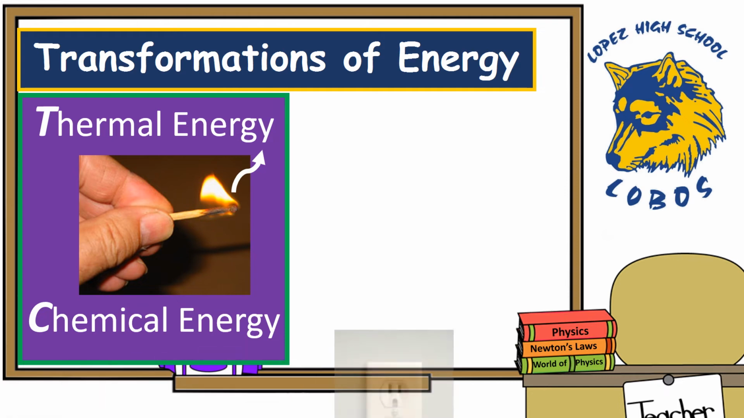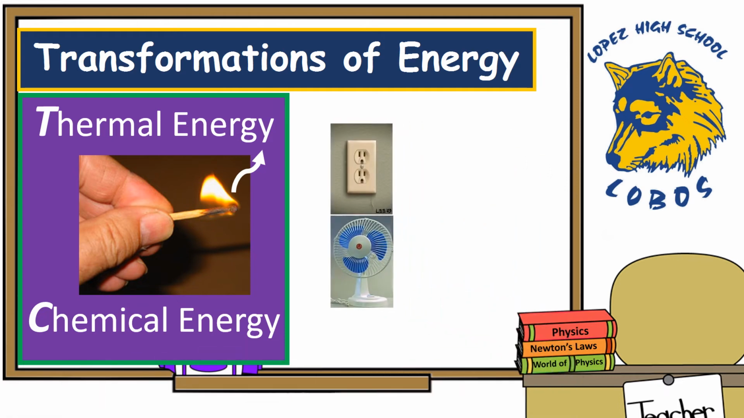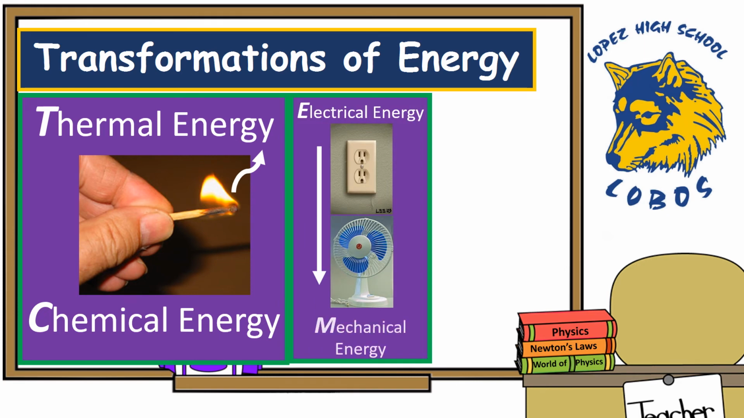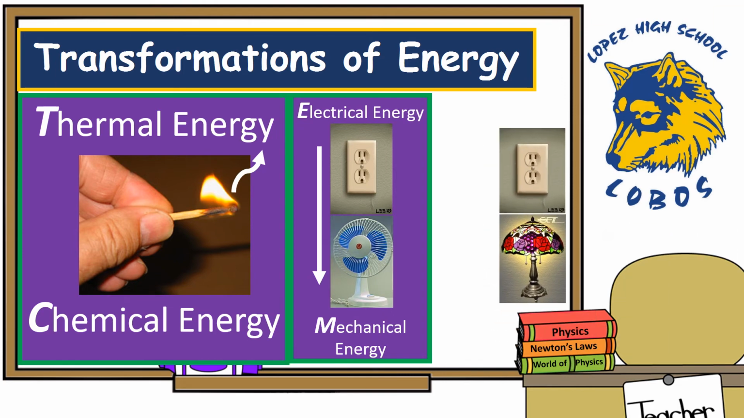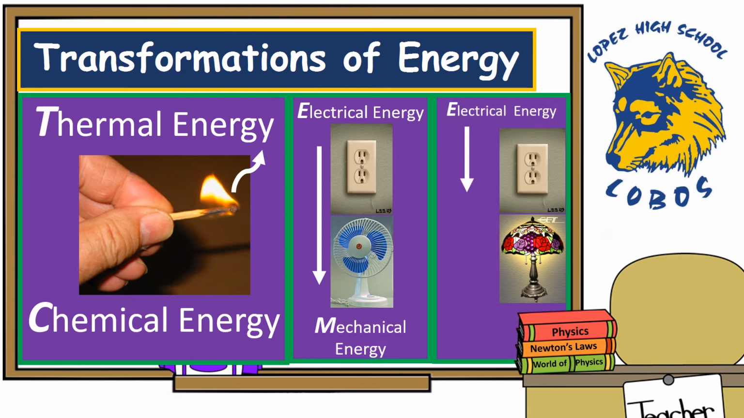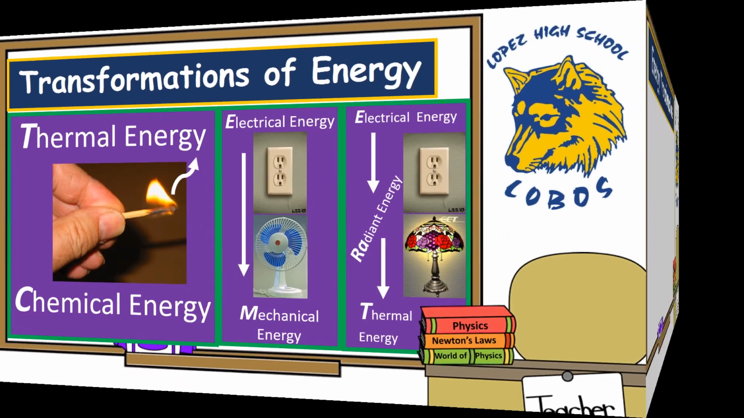Okay, what about a fan connected to an outlet? Well, when you plug a fan into an electrical outlet, electrical energy is transformed into mechanical energy, causing the fan blades to spin. All right, what about a lamp connected to an outlet? Well, when you plug a lamp into an electrical outlet, electrical energy is transformed into radiant energy, causing light to shine and giving us thermal energy, which is why the lamp gets hot after a while.